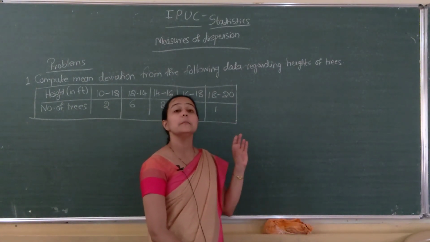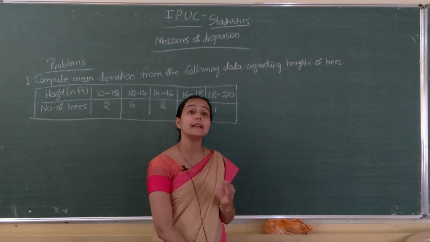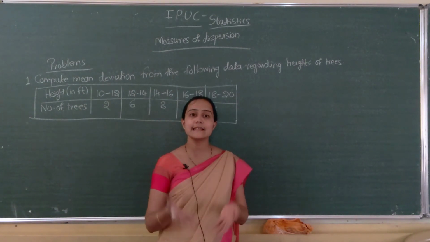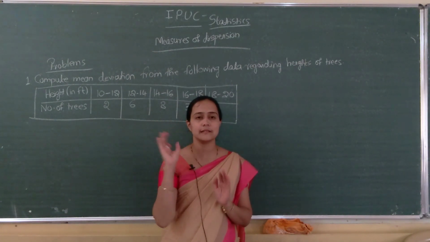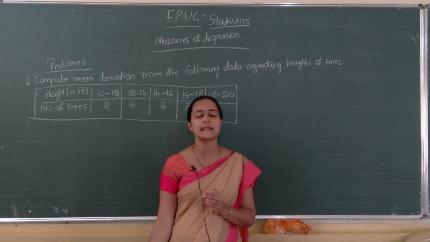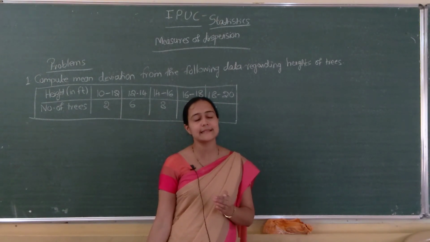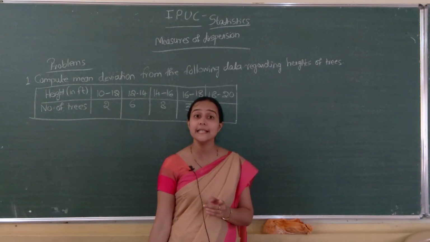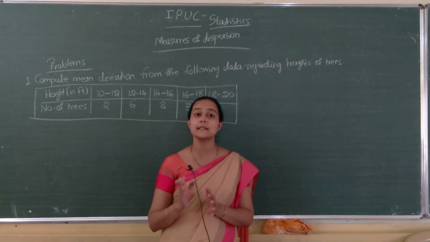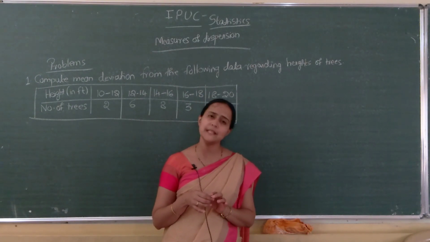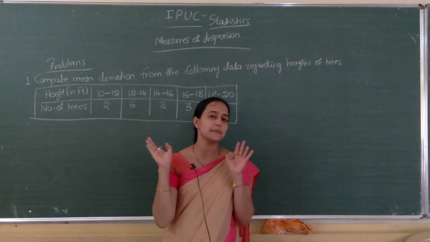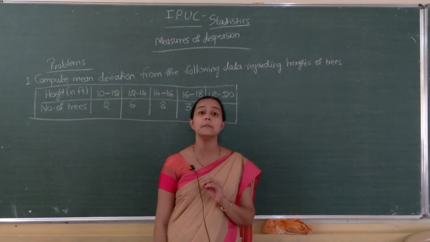Next one, mean deviation from median in the continuous series. In the problem, if nothing is mentioned, if they just ask compute mean deviation from the following data, remember mean deviation is least when it is measured from median, not arithmetic mean or mode. So if they ask compute mean deviation, you have to go for mean deviation from median. If nothing is mentioned, you have to compute mean deviation from median.